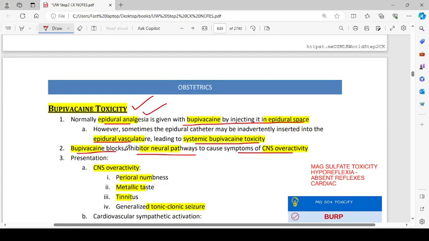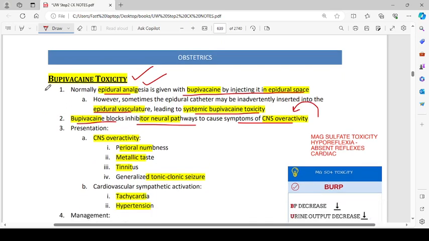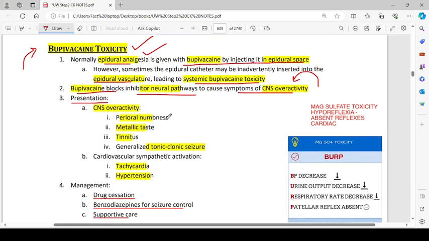Epidural catheter bupivacaine blocks the inhibitory neural pathways to cause CNS overactivity. Okay, that's a new thing for me. I thought that bupivacaine is an anesthetic. So they are saying that it causes CNS overactivity. Okay, so we are talking about toxicity. An excessive amount of bupivacaine will block the inhibitory neural pathways, and they will result in CNS toxicity, overactivity.